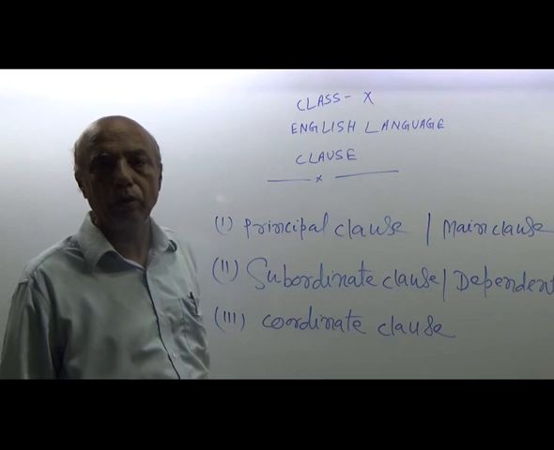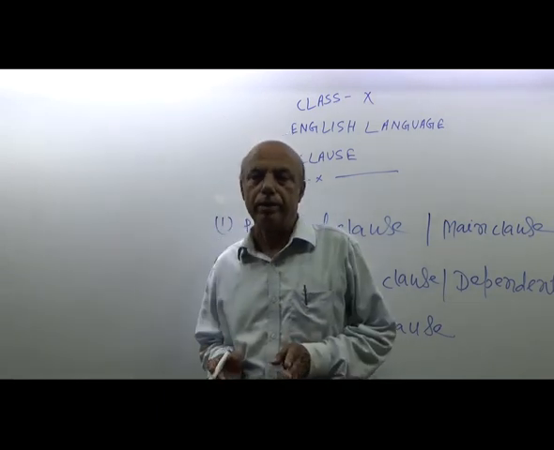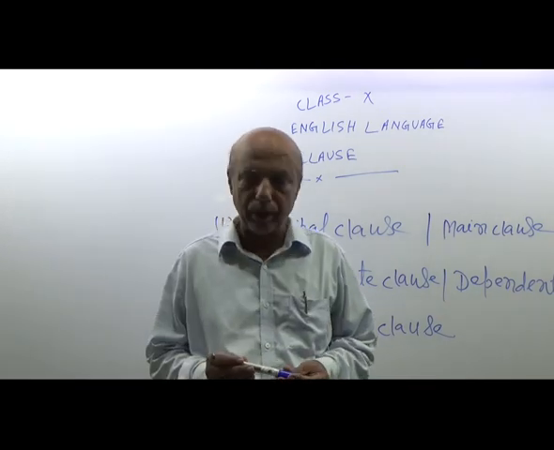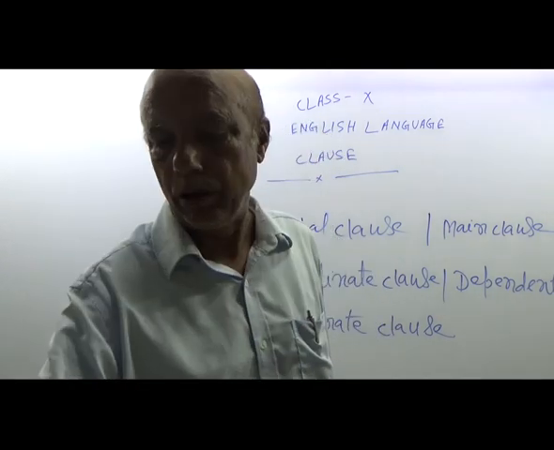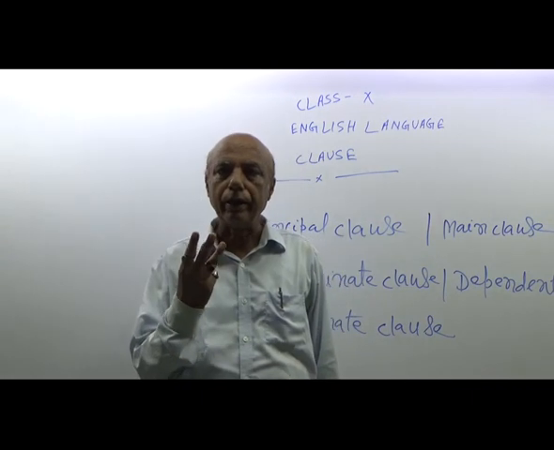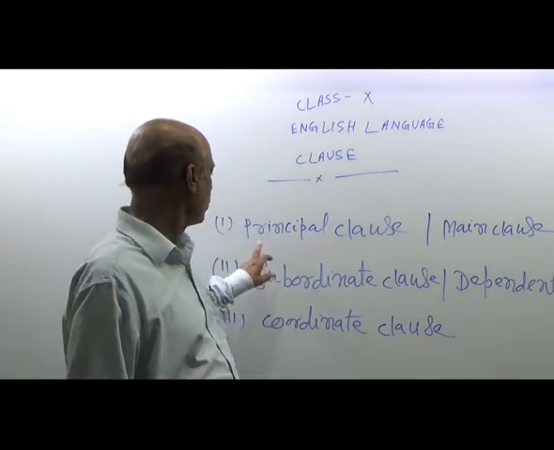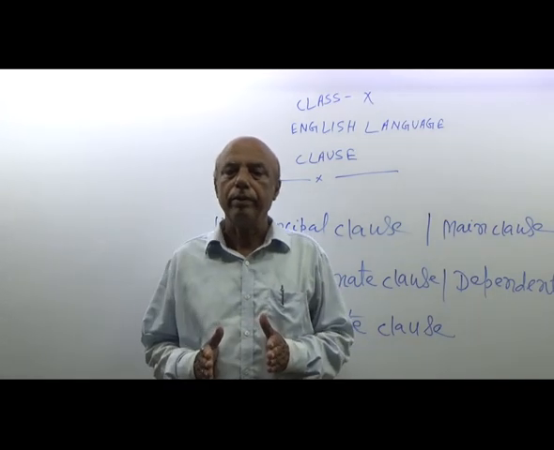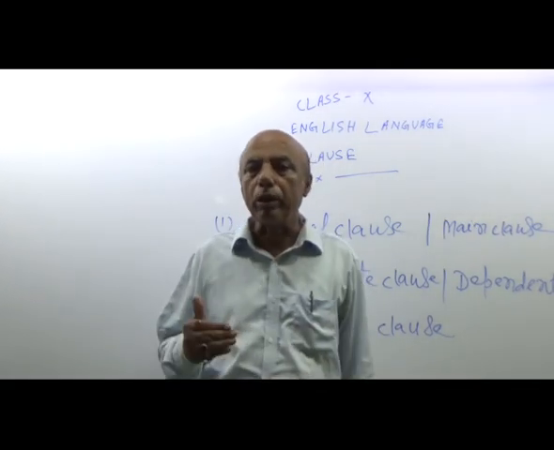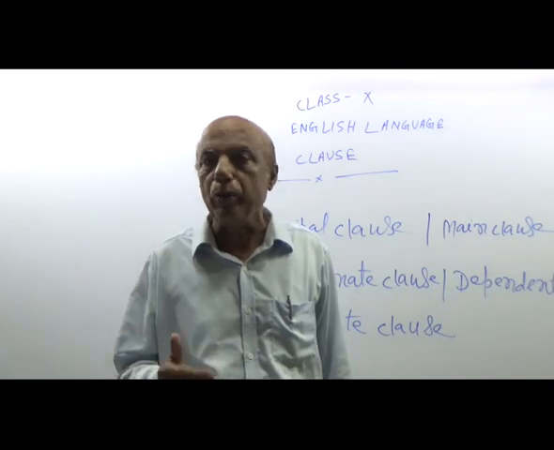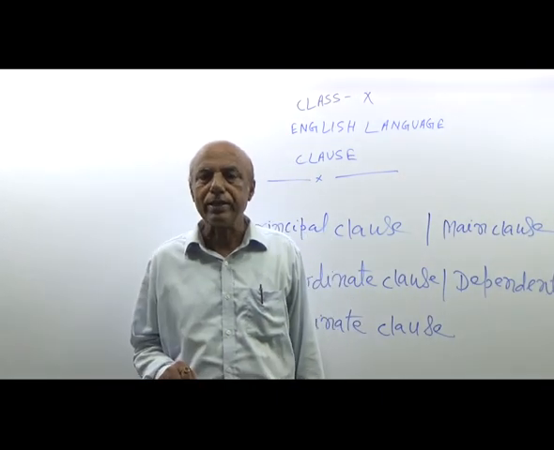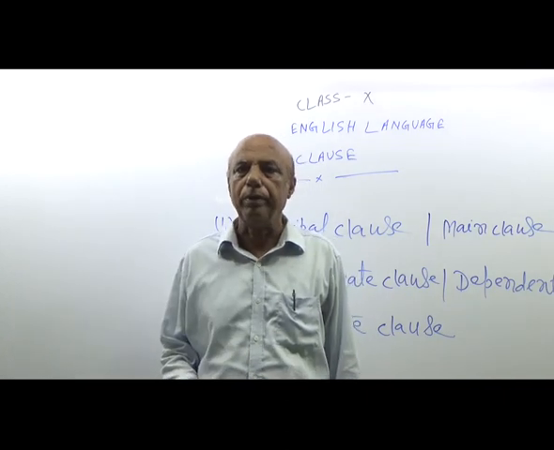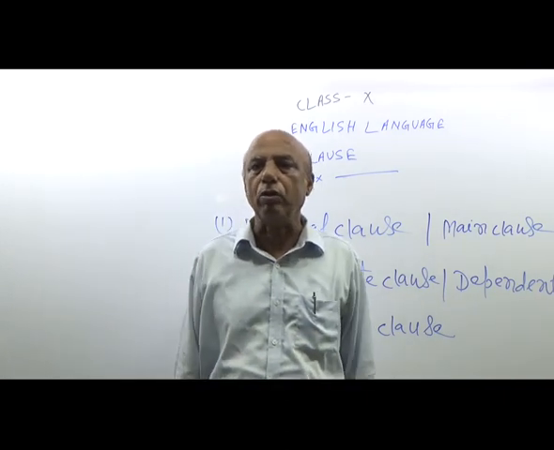I have told you, a clause is the part of the sentence which has a subject and a finite verb. There are three kinds of clause. First is called principal clause. The sentence that does not depend on others for its full meaning, the sentence that is sufficient in itself for its full meaning, is called principal clause.